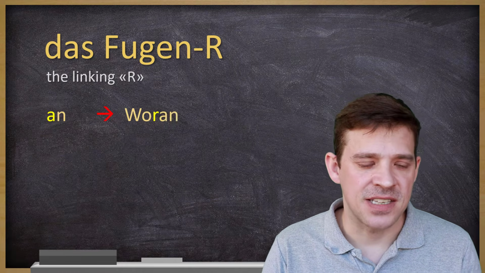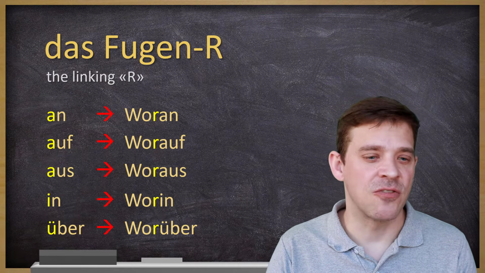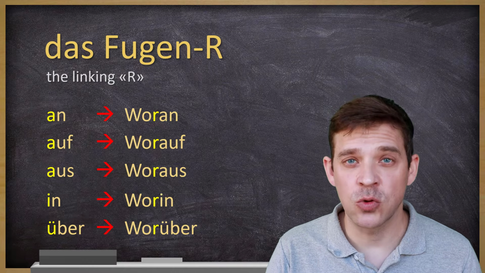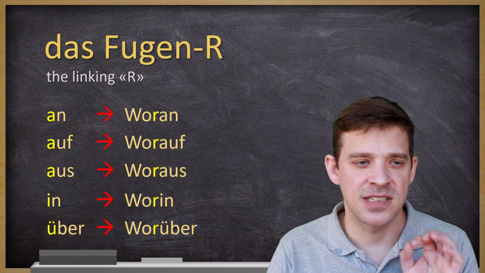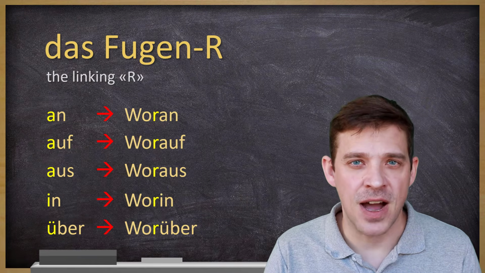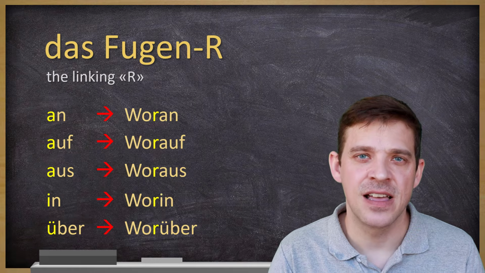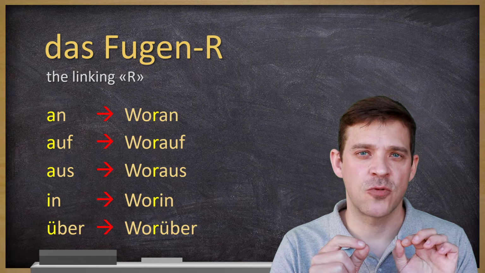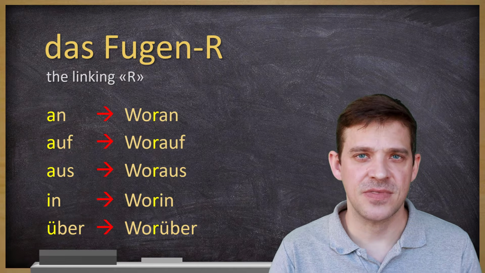When we look at these examples here, an becomes woran, auf, worauf, aus, woraus, in, worin und über, worüber. So all these prepositions, you can see, they start with a vowel. Therefore, you need to have this Fugen-R in between the question word wo and the preposition itself.